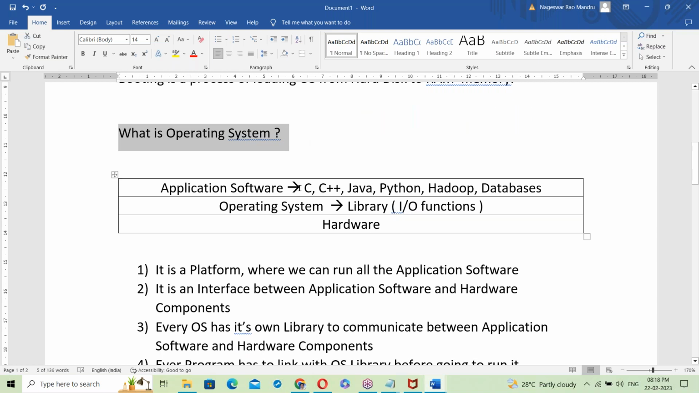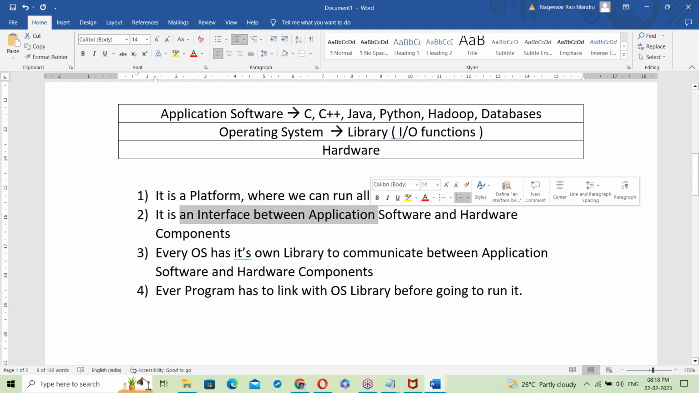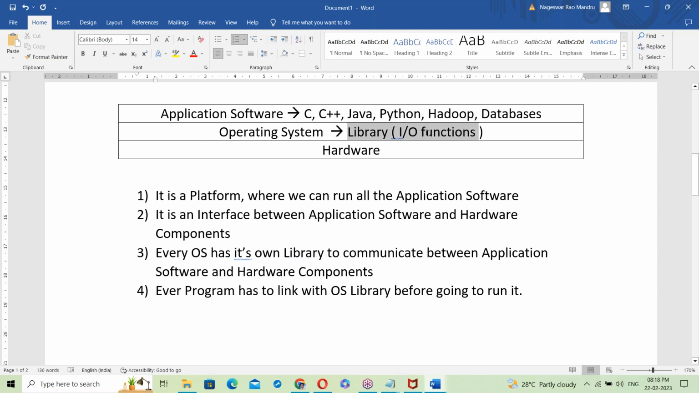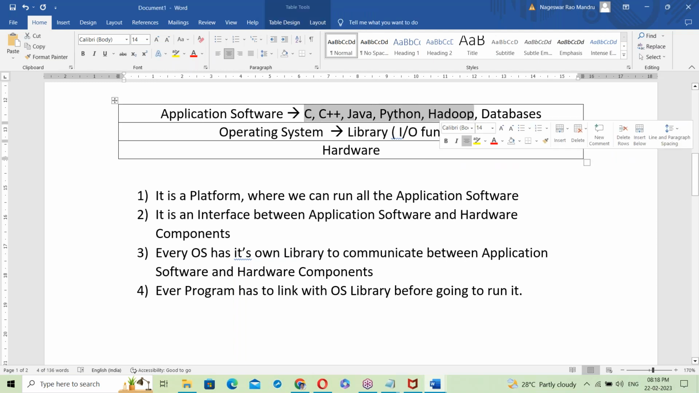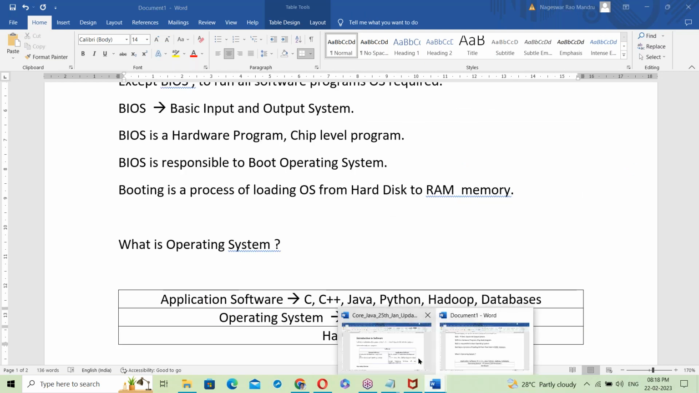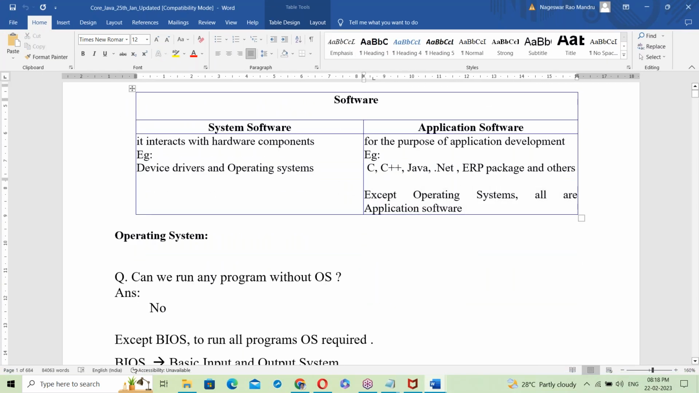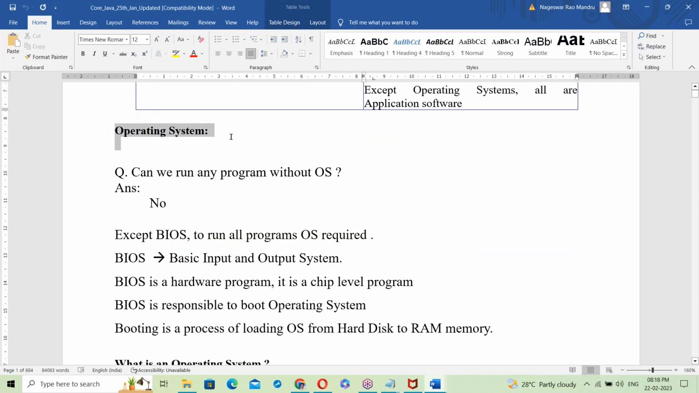So what is an operating system? It's a platform. Next, it's an interface between these two. Next, the OS has a library. All these programs have to link with the OS library before executing: linking, then execution. The same thing is explained in the document; I have prepared the same thing in the document. See, operating system.